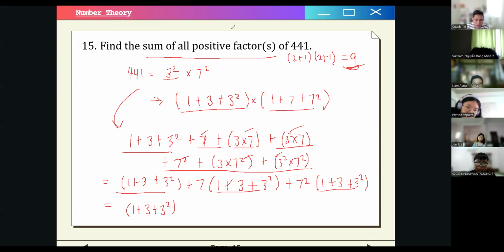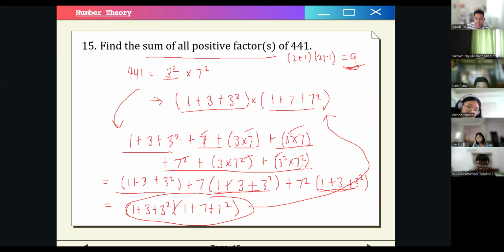Okay. So again, I factored out these terms, no? So what will remain here? We will have 1 plus 7 squared, right? So that is how we came up with this solution right here.